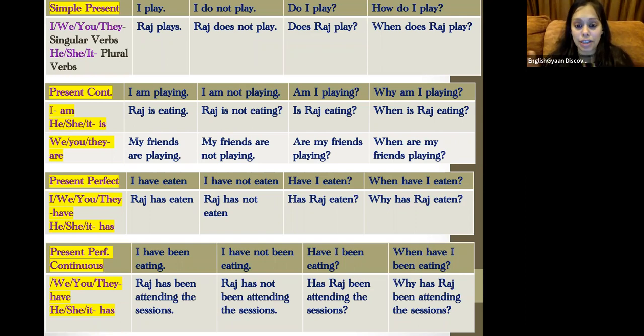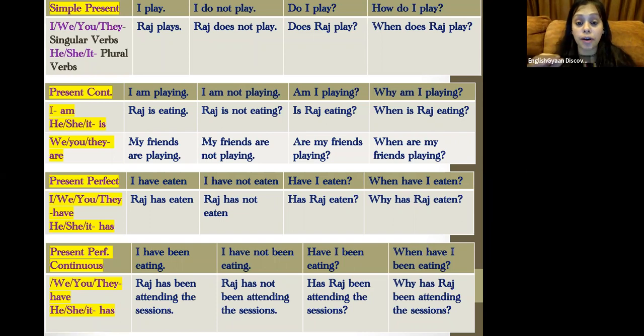And when you talk about he, she, it, you will use has. He has been reading newspaper since childhood. He has not been reading newspaper since childhood. Has he been reading newspaper since childhood? How has he been reading? Or when has he been reading? This is nothing but present perfect continuous tense.